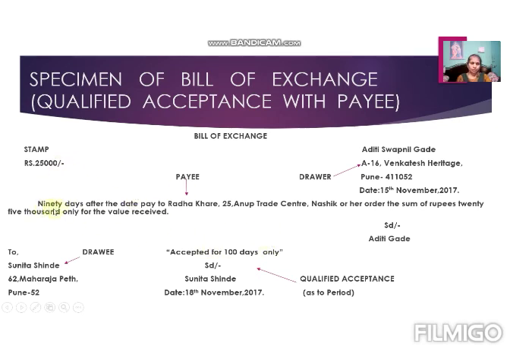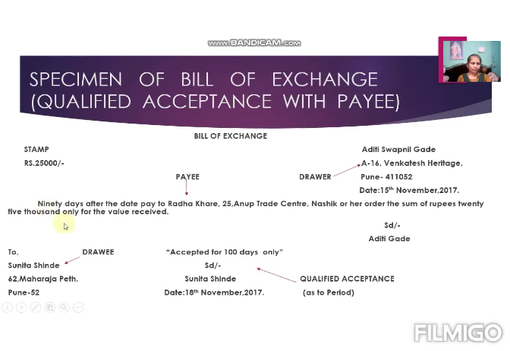Then suppose here it is given after the date. If in the question it is given after sight, then you have to write here 90 days after sight pay to Radha Khare. Whatever is given in the question, if after date is there, we have to write after date. If after sight is there, then you have to write after sight. It means the period will start not from the 15th November, but from the 18th November. This is the difference between after date and after sight.